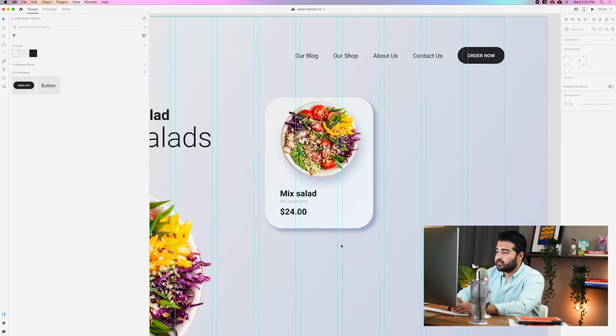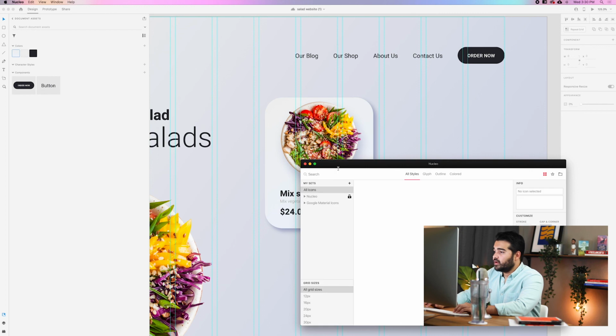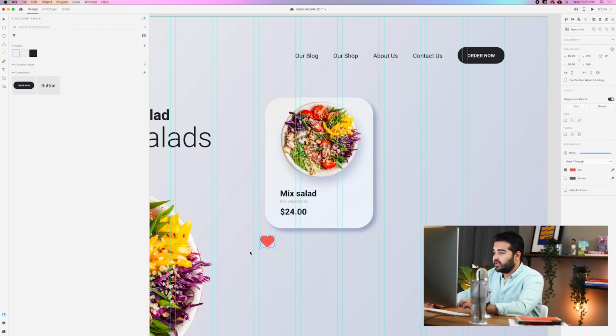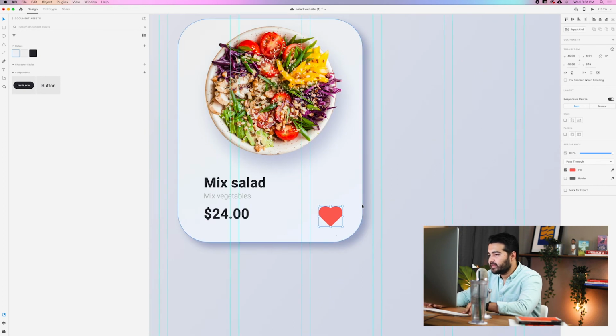So let's go to the app called Nucleo, and we're gonna search for like. You can get this app, it's completely for free, and I'll put the link in the description. We're gonna take the heart and we're gonna put it right here, something like right here. Let me see now.